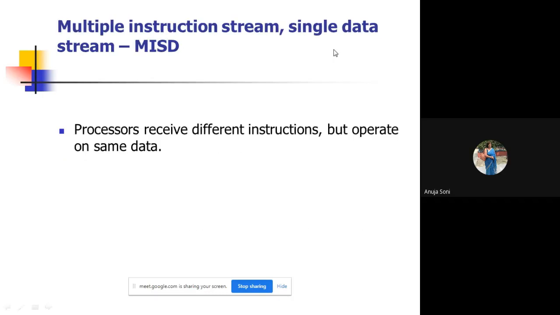Next is multiple instruction stream, single data stream. This is another kind of parallel processing. Processors receive different instructions but operate on the same data. Again, one or more sub-processors can be there. Generally one program is executed by one CPU, but this is a kind of processing where small processors are available and they can work on different programs or different instructions in parallel, and they can work on the same set of data. All the instructions can work on the same set of data. That category is termed multiple instruction stream, single data stream.